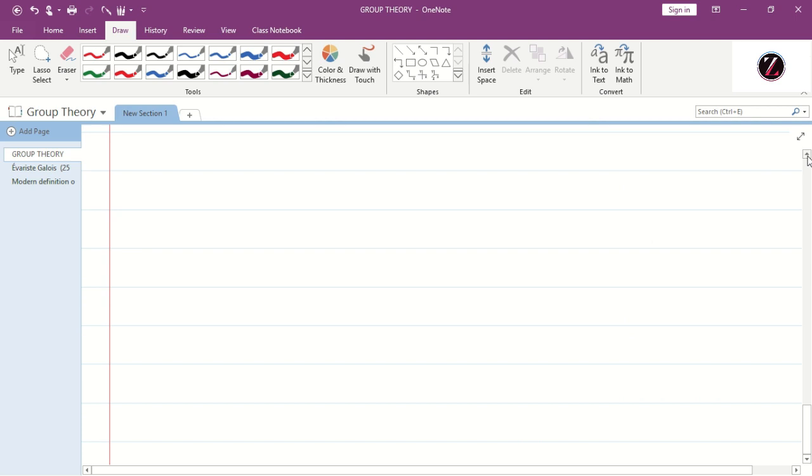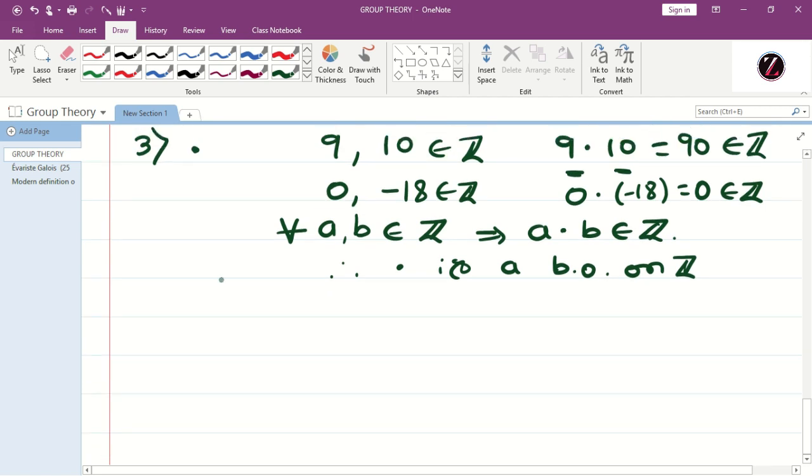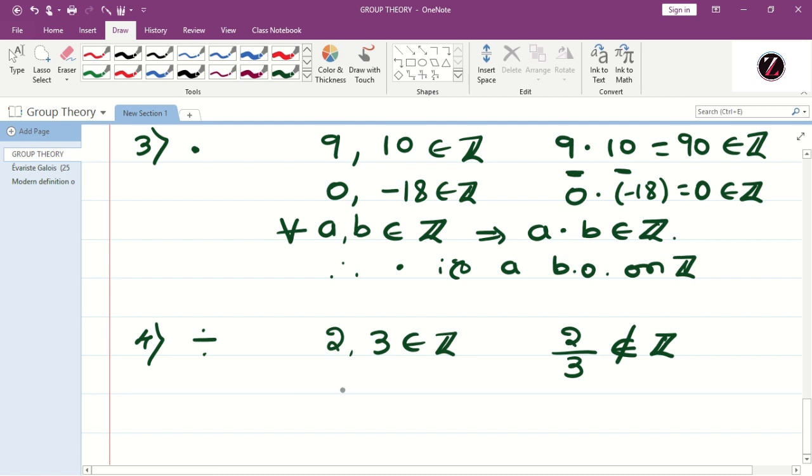Okay, what about division? Fourth one, division. Consider any two integers, 2 and 3 belong to Z. But what is 2 by 3? It's a fraction, but Z doesn't contain fractions. Therefore, 2 by 3 is not an element of Z. Therefore, we conclude that division is not a binary operation on Z.